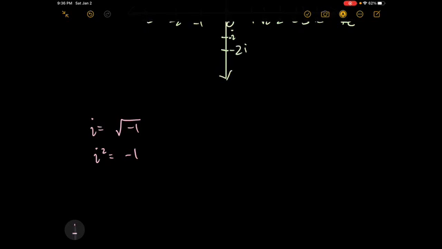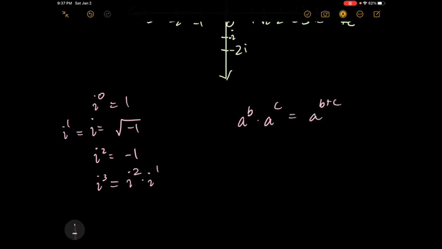We also know that any number taken to the power of 0, except for 0 at least, is 1. So i to the power of 0 is 1. Any number to the power of 1 is just itself, so i to the power of 1 is just going to be i. So now we have i to the power of 0, i to the power of 1, i squared. Let's try i cubed. Well, i cubed is just i squared times i to the power of 1, because a to the power of b times a to the power of c is equal to a to the power of b plus c. And 2 plus 1 is equal to 3.